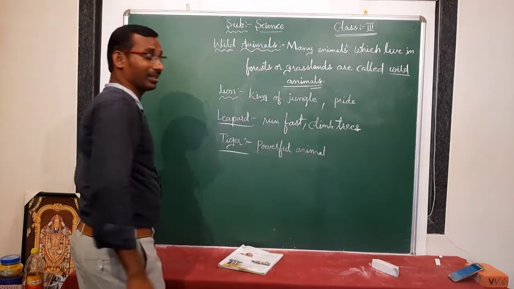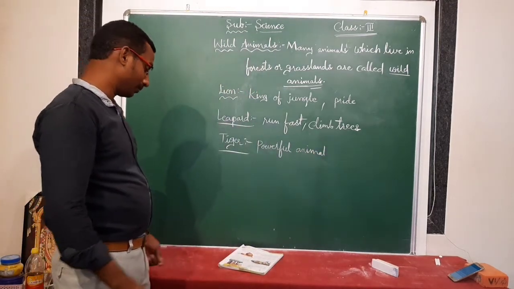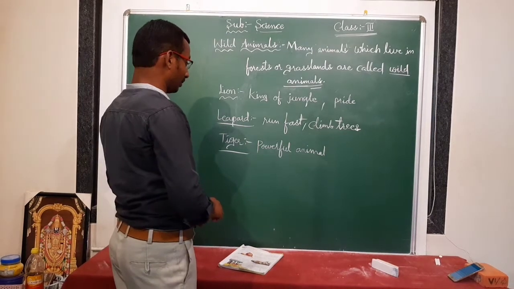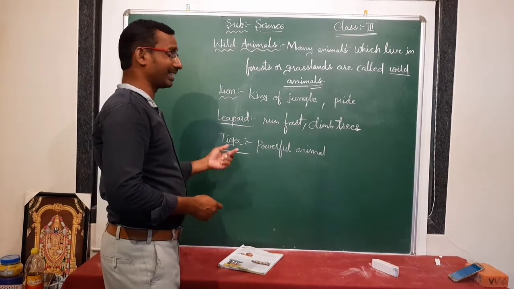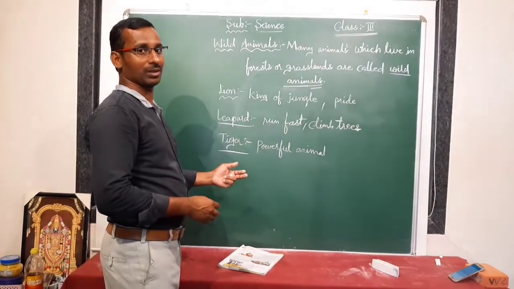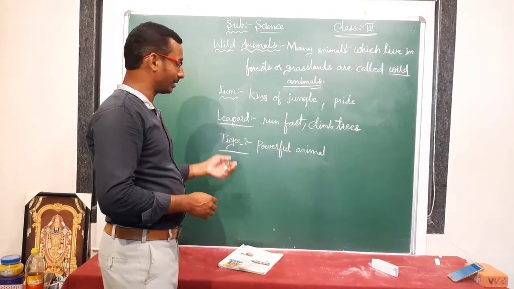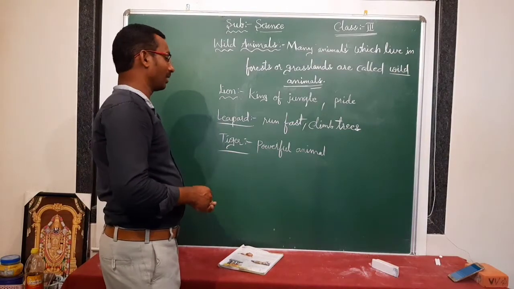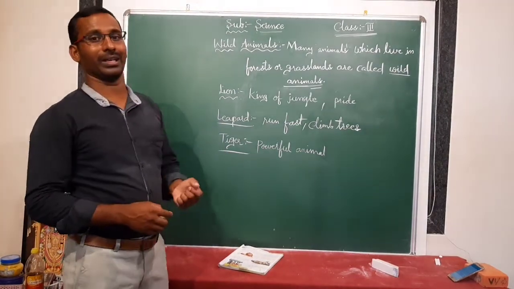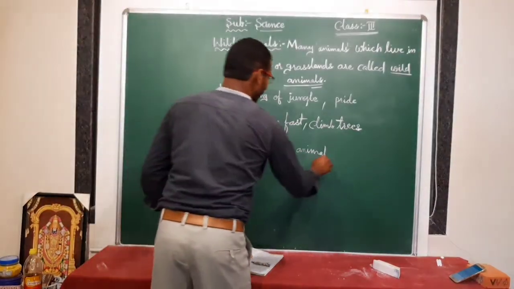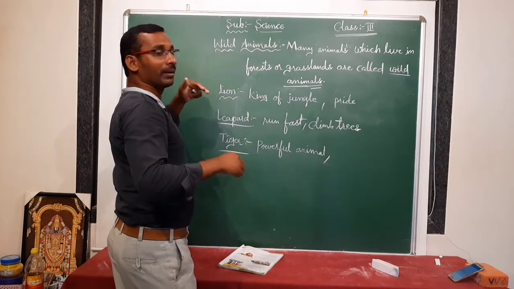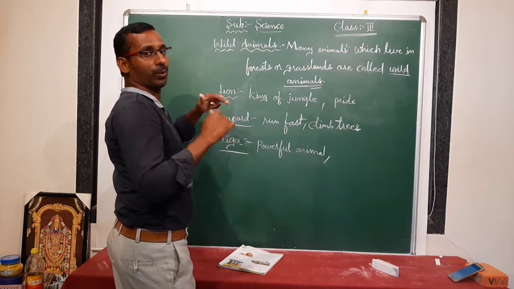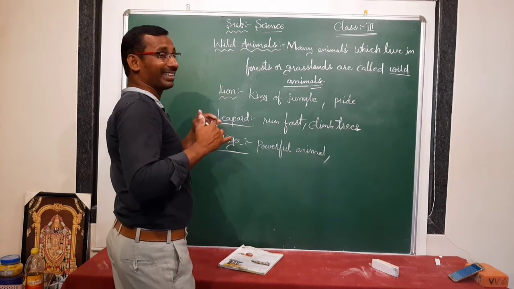It hunts deer, antelopes, or monkeys like that, and it eats them. They live alone. The lion can live in a group, but a tiger can live alone.